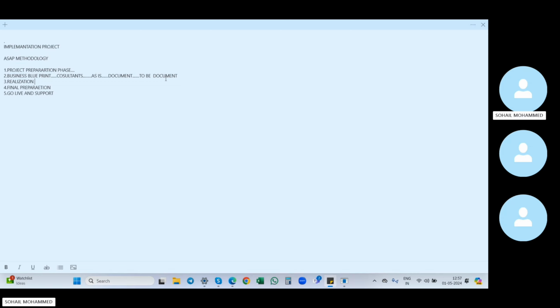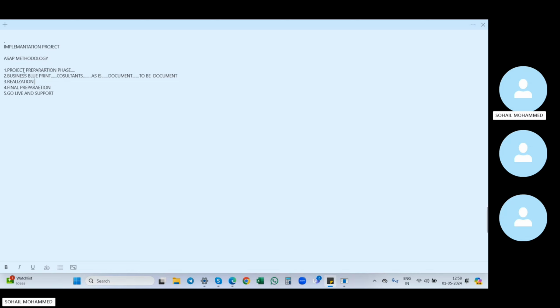After configuring all the details as per the to-be document, we do the sign-off. Sign-off is nothing but saying we are done with this phase. Then we get this sign-off from our head of the department. Then our project will move into the final preparation phase.